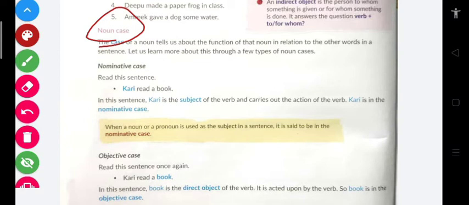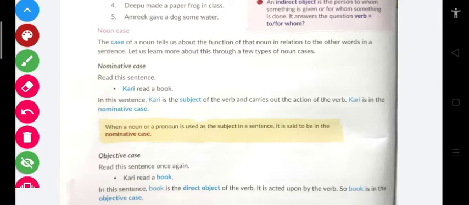Let's take an example. A noun can come in the beginning of a sentence and becomes a subject. A noun can come in the ending of the sentence and becomes an object. A noun can come in between the sentence and shows possession and becomes a possessive case.